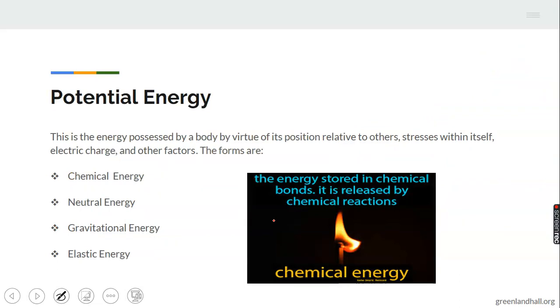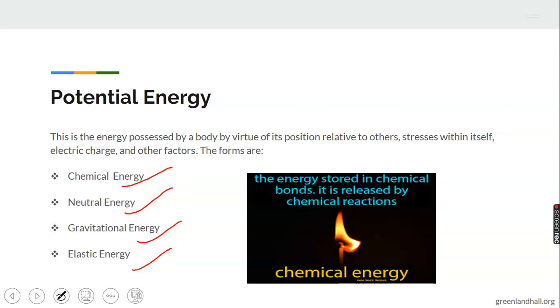Now we have potential energy. What does it mean? It means energy possessed by a body by virtue of its position relative to others, stress within itself, electric charge, and other factors. So the body is not in movement, it's in one position. We have examples: chemical energy, nuclear energy, gravitational energy, and elastic energy. I'll mention it again: chemical energy, nuclear energy, gravitational energy, and elastic energy. It is the energy possessed by the body by virtue of its position relative to others.